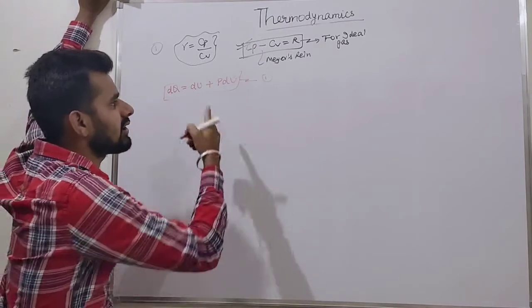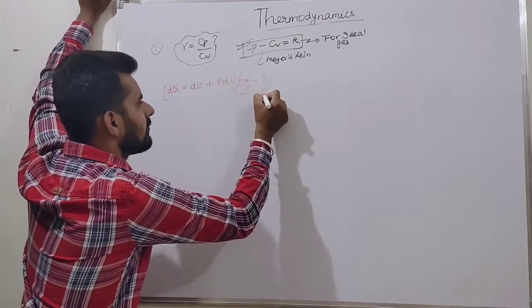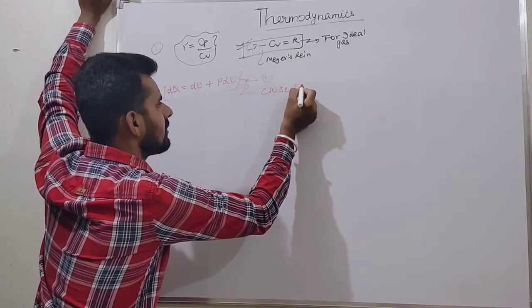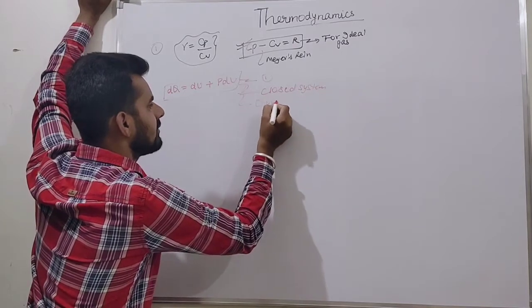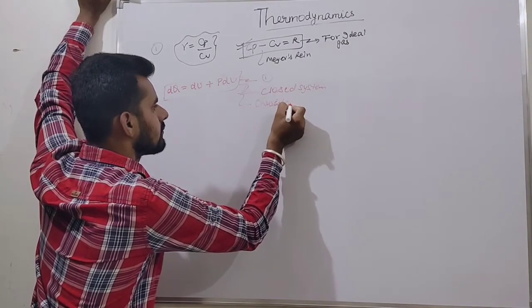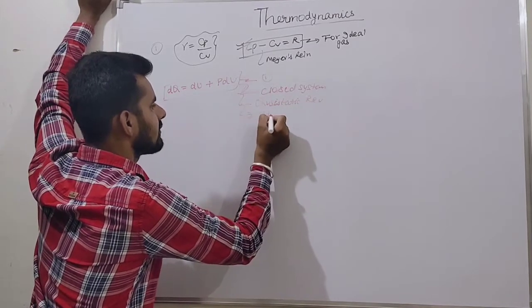What are the conditions for this relation? We already discussed it. First one is closed system. The system must be closed. Second is quasi-static, reversible. And third is ideal gas.